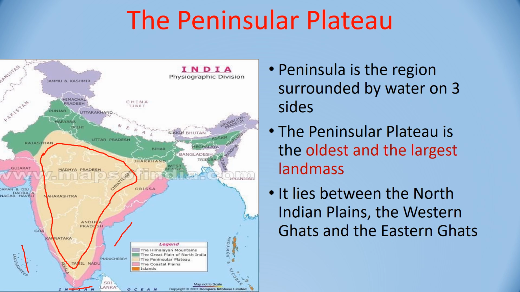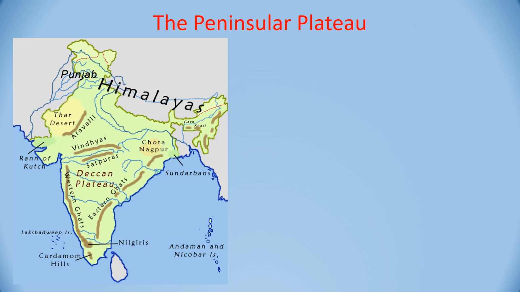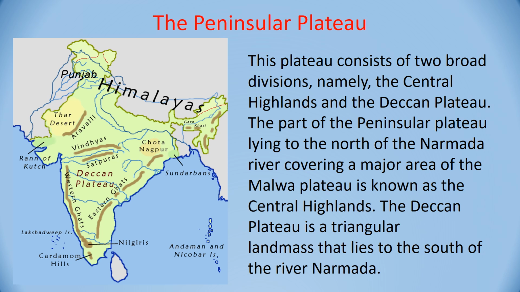It lies between the North Indian plains, you can see this green area, the Western Ghats and the Eastern Ghats. The peninsular plateau consists of two broad divisions, namely the Central Highlands and the Deccan Plateau. The part of peninsular plateau lying to the north of Narmada, covering major area of Malwa Plateau, is known as the Central Highland.